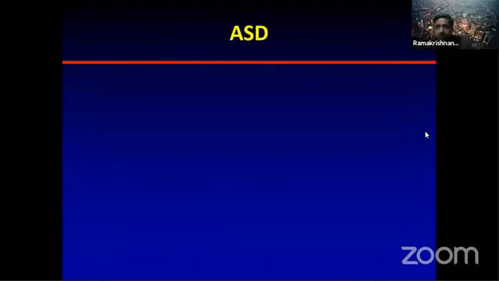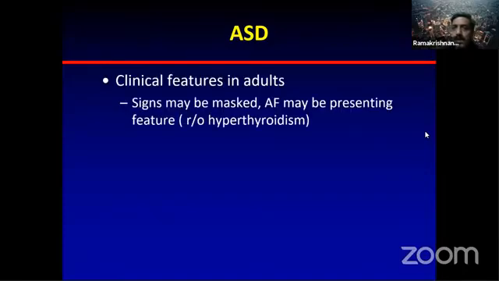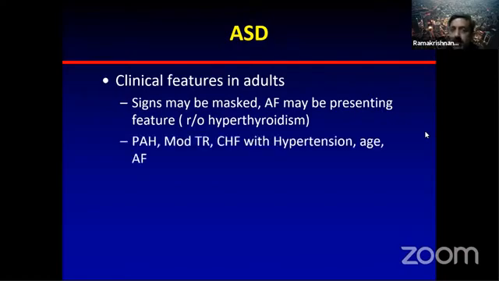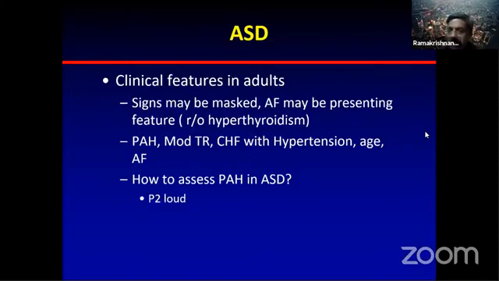The most interesting and the toughest one to understand is PH with ASD. In adults with ASD, the clinical signs may be masked. AF can be a presenting feature. There can be PH, moderate TR, heart failure with advancing age, hypertension, and AF. So the key critical question is, how do you assess PH in ASD? Is P2 loud? No, ASD alone can have a loud P2. Is P2 palpable? Rarely in young patients it can still be palpable, because loudness is not an indicator. Then left parasternal heave: ASD produces large volume overload, so you can have a 3/3 parasternal heave without PH.